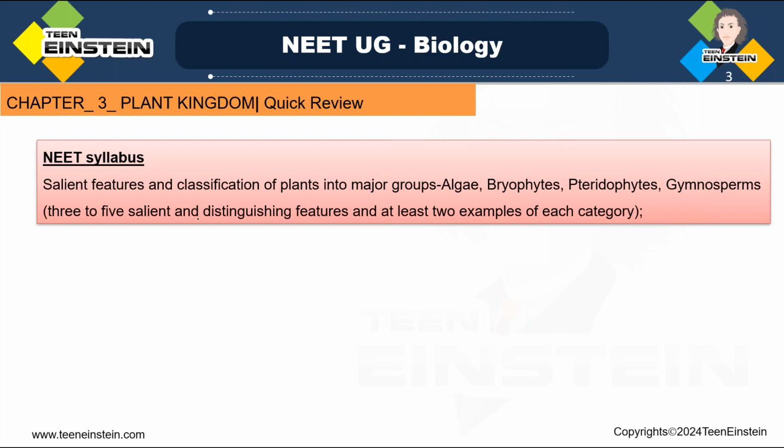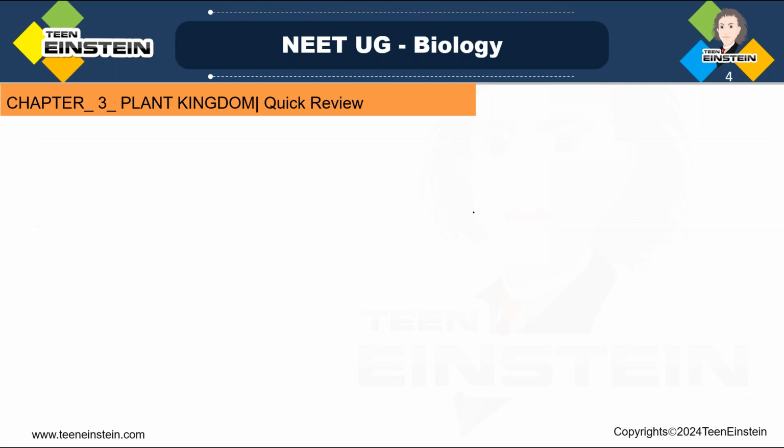salient features and classification of plants into major groups. So plants are divided into algae, bryophytes, pteridophytes, gymnosperms and angiosperms. First, based on all these, we need to study the salient features of these major groups, then examples. Here we have mentioned 3 to 5 salient features and the distinguishing features. Then from each category you need to learn 2 examples. Okay, so that's how you need to learn that. So let's move to the chapter.